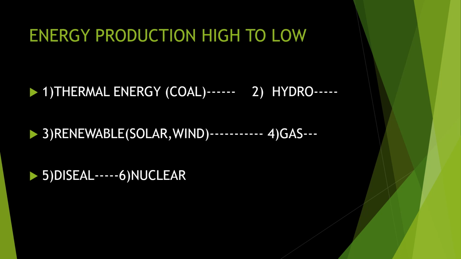Second is hydro. Hydro means water. Related to water, tidal it can be, or from the reservoirs we are using the power. Next is renewable. Renewable means solar energy, wind energy. They come in the third position. Solar comes first in renewable, and second the wind will come. Then comes gas. Different kinds of gases are used to produce energy. Then next is diesel, and last is nuclear. So you should not get confused about it. A lot of times they have asked us to write in the order of highest to lowest, or lowest to highest. So you must know that thermal is the first one, then hydro, then renewable, then gas, then diesel, then nuclear energy.